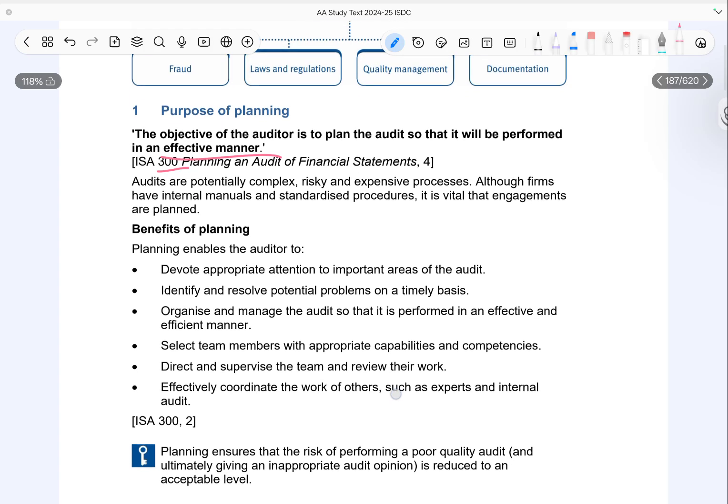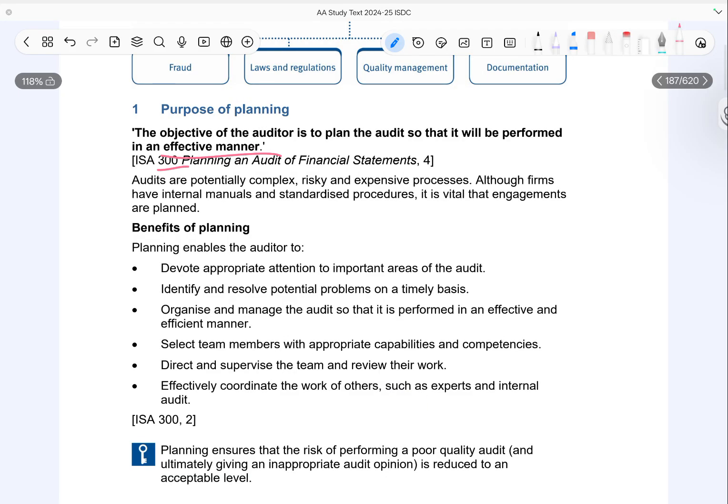Planning helps the auditor to focus on important areas of the audit. This means more attention is given to high risk areas where misstatements are more likely. It also helps identify and resolve potential problems early before they become bigger issues during the audit. Planning allows the audit to be organized and managed in an efficient and structured way. It also ensures that the right team members are selected with the appropriate skills and experience for the engagement.